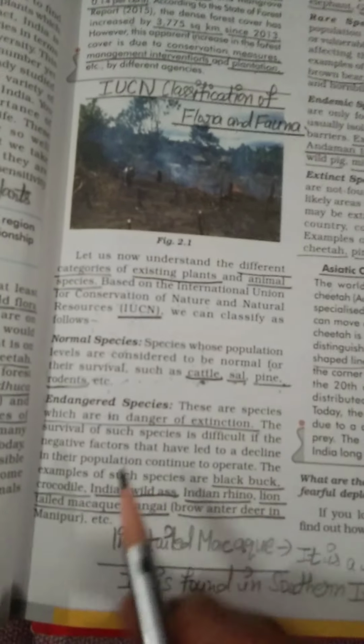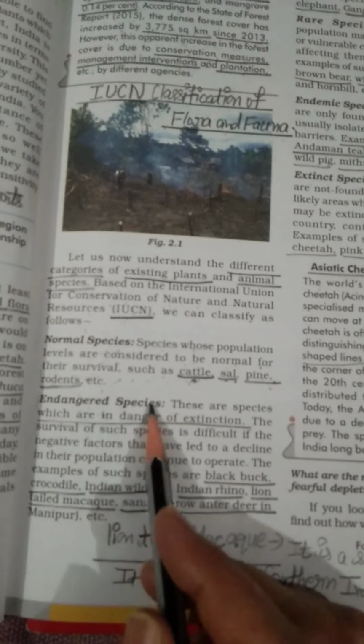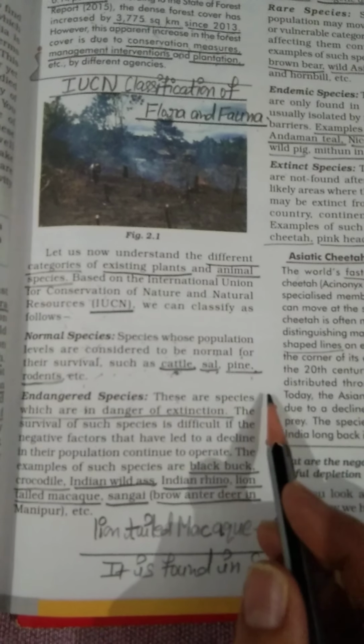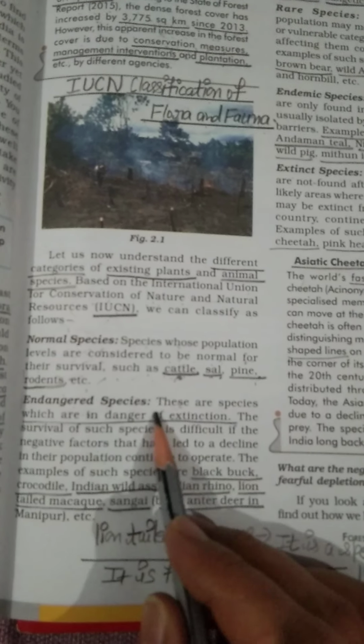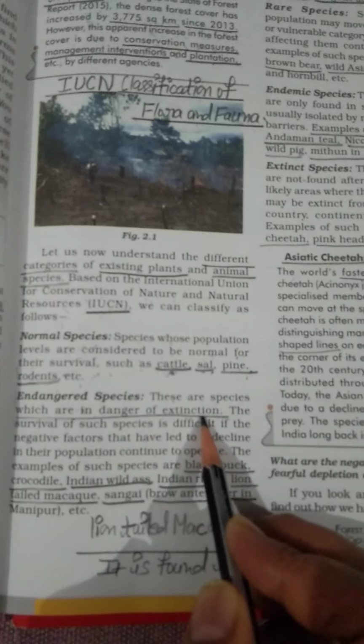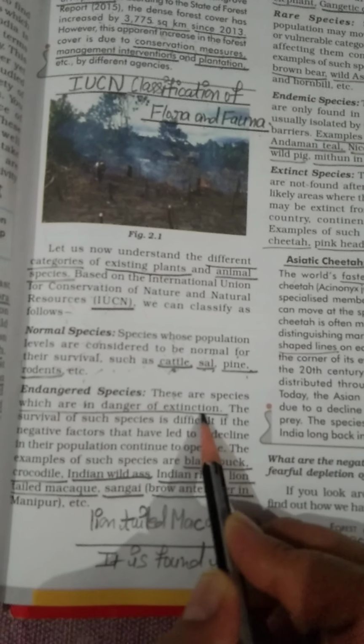Okay, so let's take number two, endangered species. Students, endangered species are those species which are in danger of extinction.